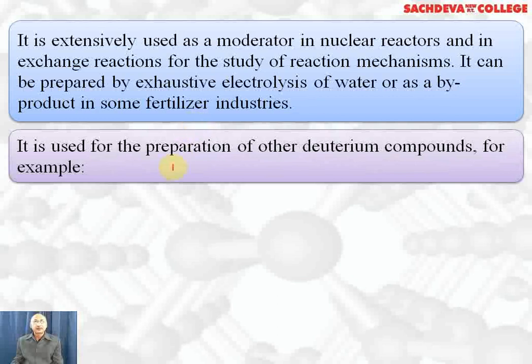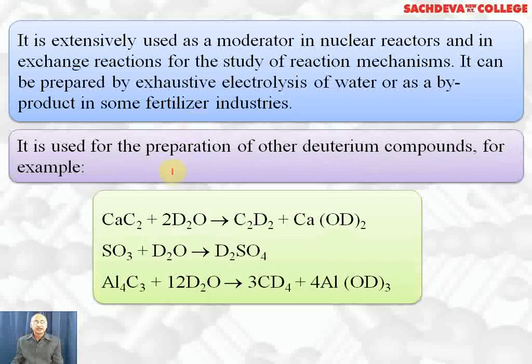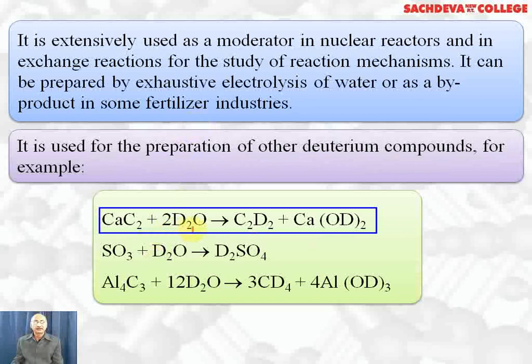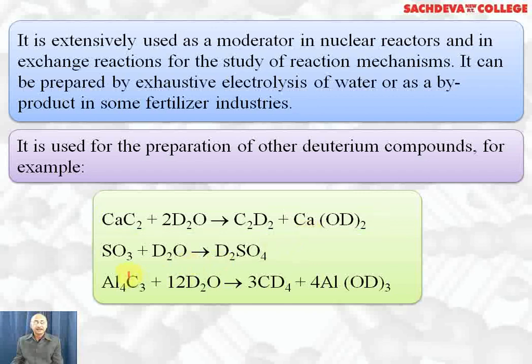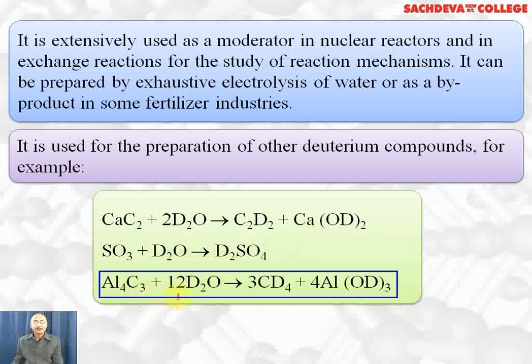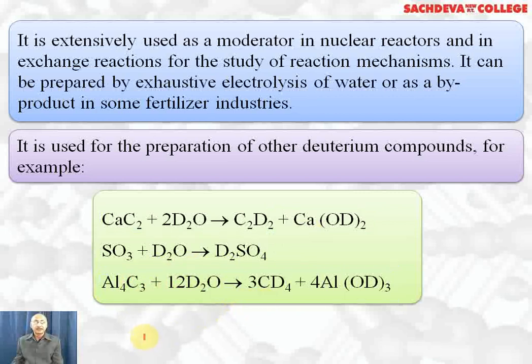It is used for preparation of deuterium compounds. For example, calcium carbide when reacts with heavy water, it gives heavy acetylene, C2D2, deuteroacetylene plus calcium deuteroxide. SO3 dissolves in heavy water to form deuterium sulfate or heavy sulfuric acid. Aluminium carbide when reacts with 12 moles of D2O, it gives deuteromethane plus aluminium deuteroxide. Same way magnesium nitride, if reacts with 6 D2O, it gives magnesium deuteroxide and 2 moles of deuteroammonia.